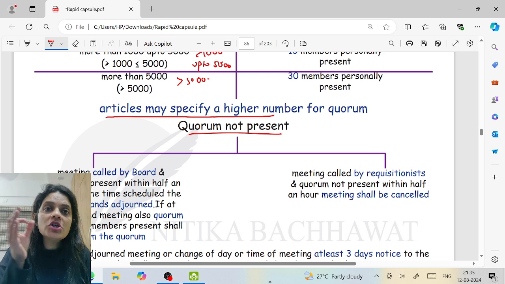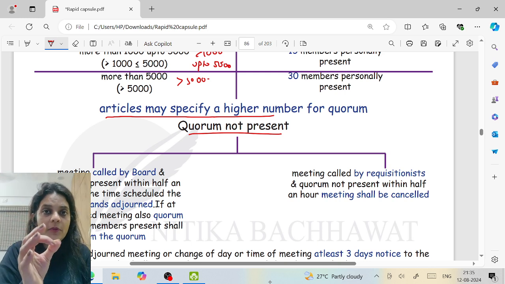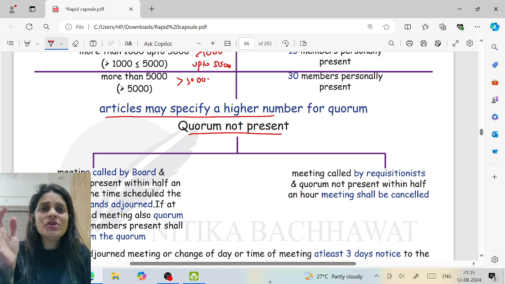If at the adjourned meeting also quorum is not present, then I cannot adjourn it again. How many times? It's like a vicious cycle then. So whoever is present, we will continue the meeting. So I repeat again, if the meeting is adjourned due to lack of quorum, then at the adjourned meeting also, if quorum is not present, then whoever is present shall constitute the quorum.